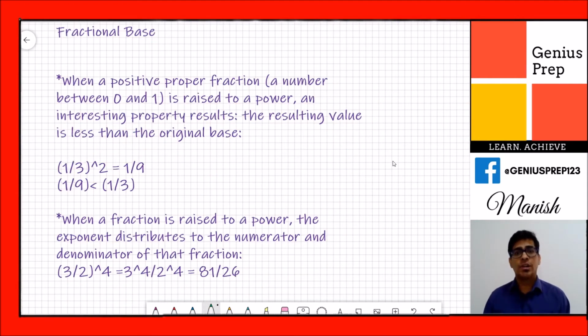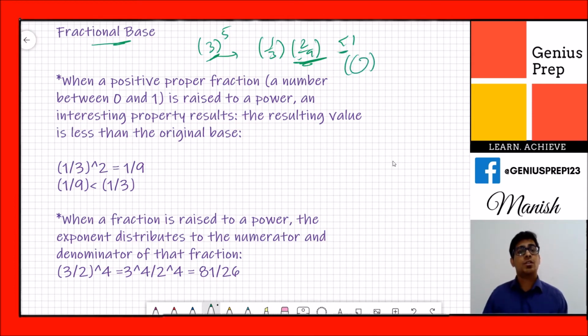Okay guys, so now we will talk about the fractional base. What is fractional base actually? Whenever the base, like we talk about the exponent base, like 3 raised to 5, this was the base. When this base is less than 1, like 1 by 3, 2 by 9, anything where the value of the base is less than 1, that is called the fraction base. That can be minus, that can be plus, so it just depends, but the value should be less than 1 only. That is called the fraction base.